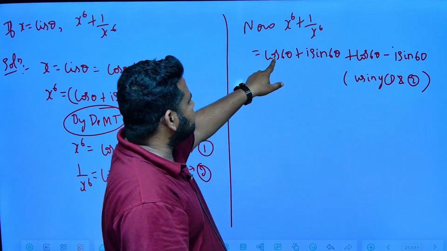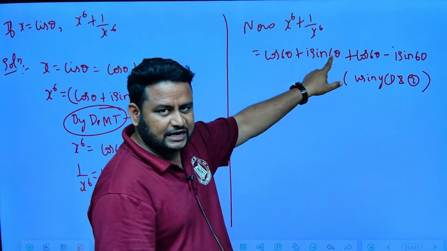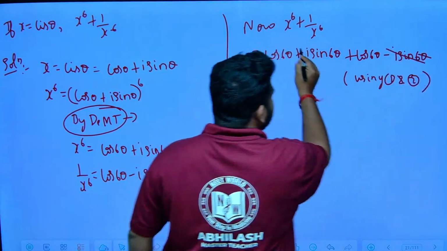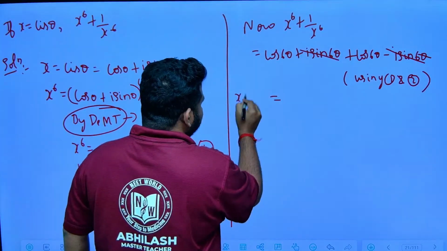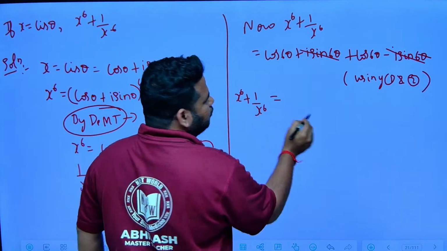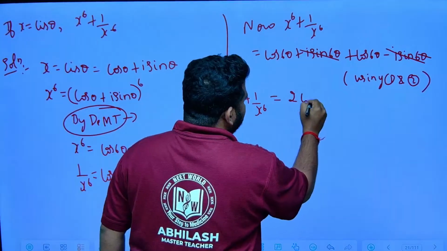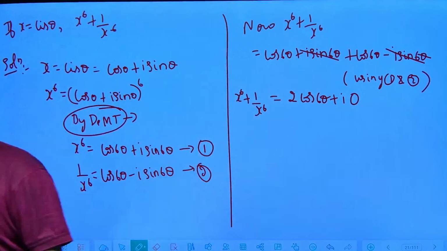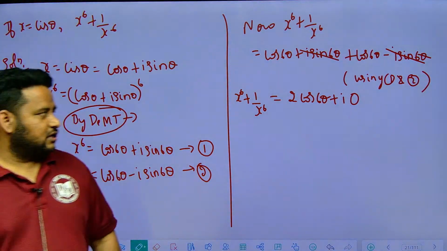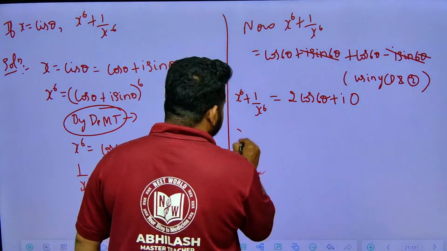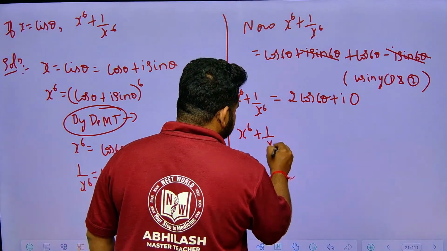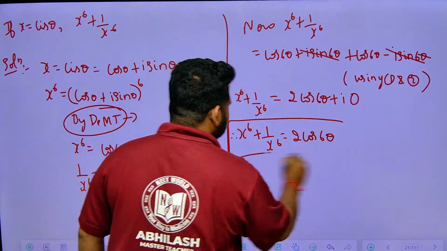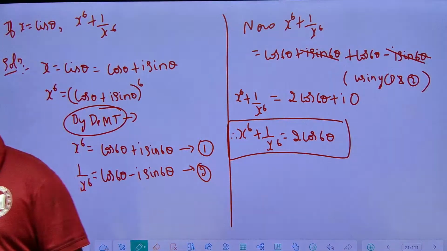Now see here, cos 6θ plus cos 6θ is 2 times cos 6θ, and i sin 6θ minus i sin 6θ I can cancel. So x to the power of 6 plus 1 by x to the power of 6 will be equal to 2 times cos 6θ plus i into 0. In the form of real values, x to the power of 6 plus 1 by x to the power of 6 can therefore be written as 2 times cos 6θ. That is the final answer, friends.